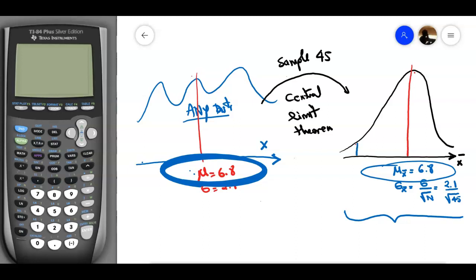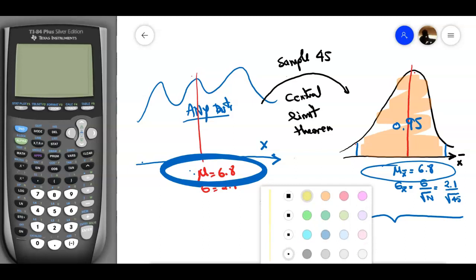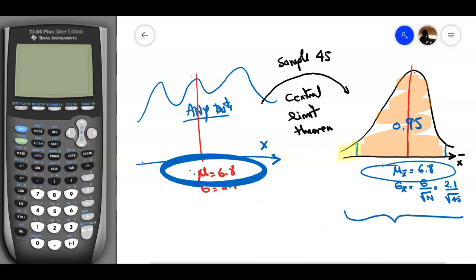If I have 95% in this area, so this area can be 95%. Let me put 0.95 here. So the remaining area would be 0.05, and that's going to be separated into two tails, this tail over here and this tail over here. So this area should be 0.05 divided by 2.